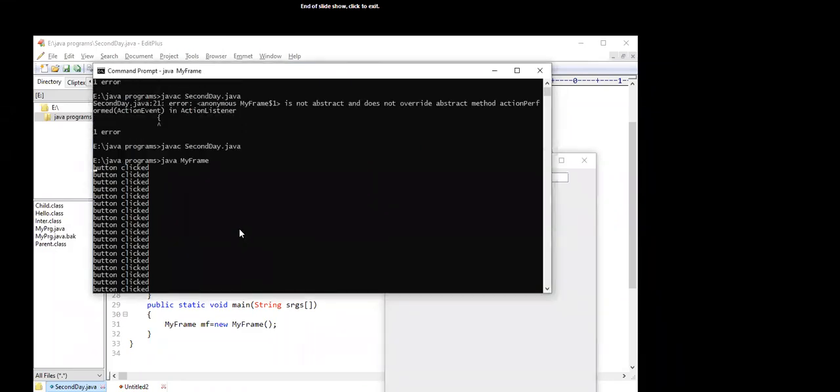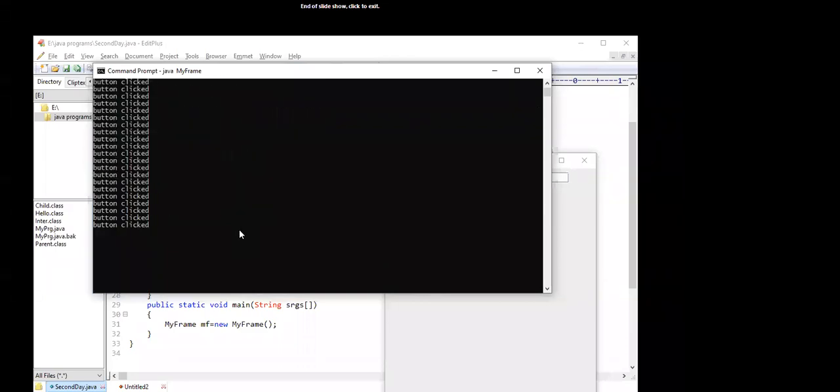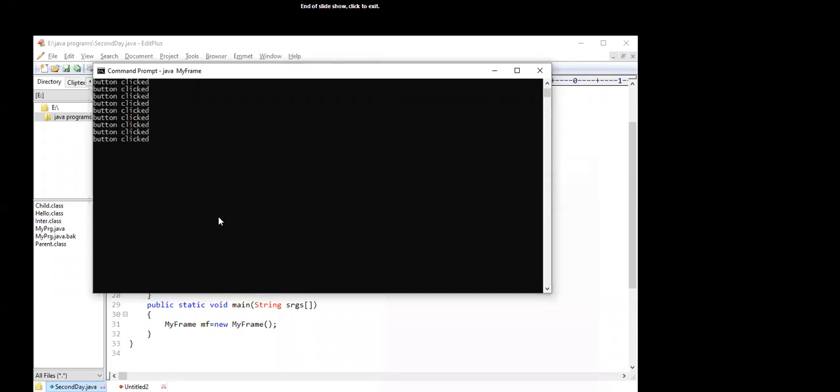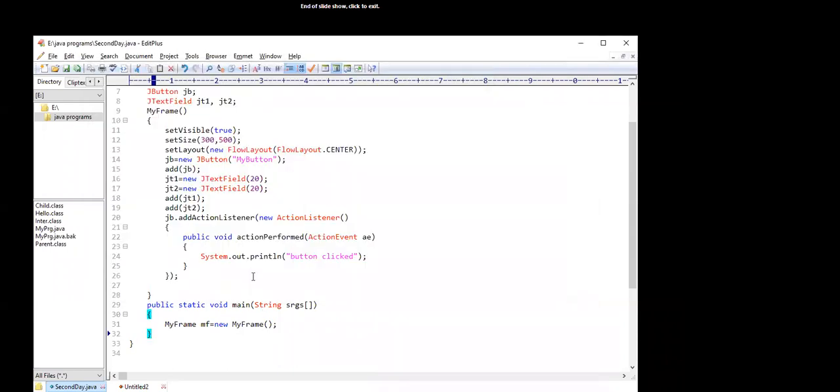Actually, the problem was that I was using the concept of Android, because in Android we have a method to register the listener, setOnClickListener, and in that case we have a handler, public void onClick.